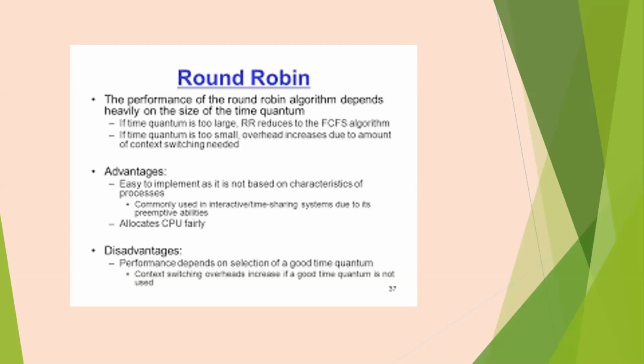What is the disadvantage? The performance solely depends on the selection of time quantum. If the time quantum is less, the performance is different. If the time quantum is more, the performance is different. So the performance is based on selection of a time quantum.